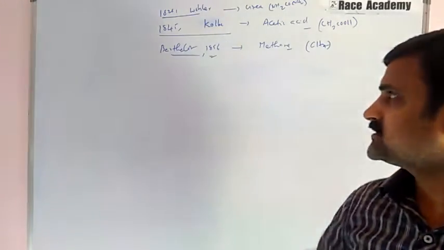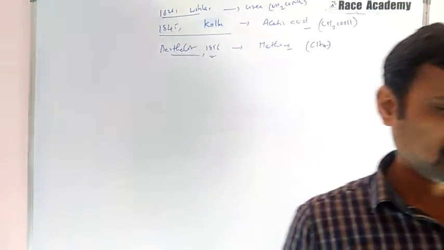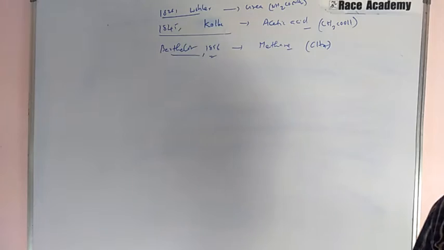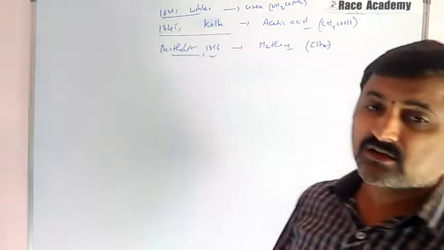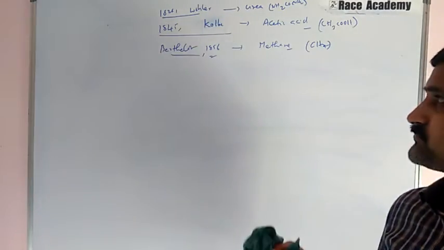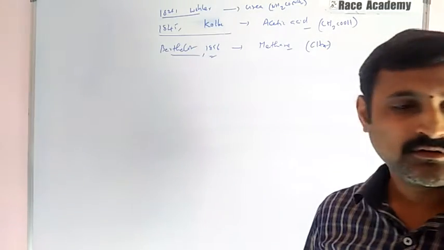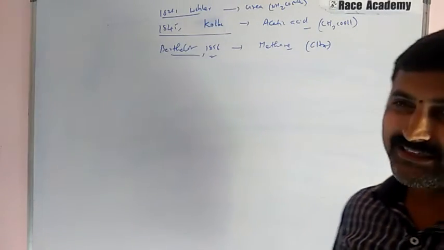This is the general introduction of the vital force theory, and how it was completely discarded after the successful attempts by Wöhler, Kolbe and Berthelot.